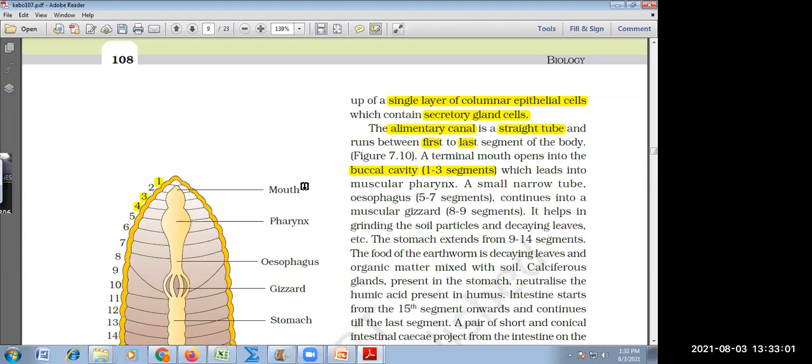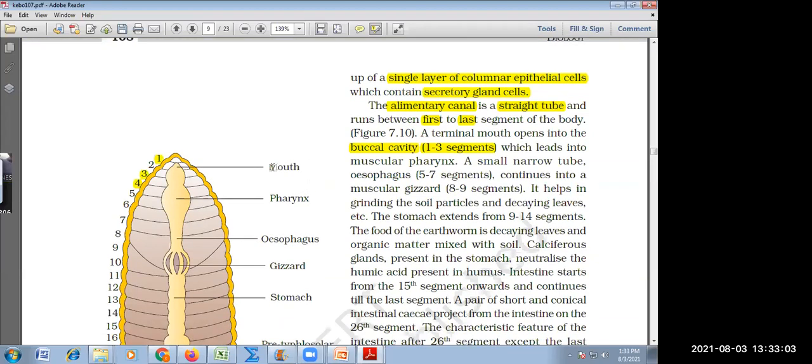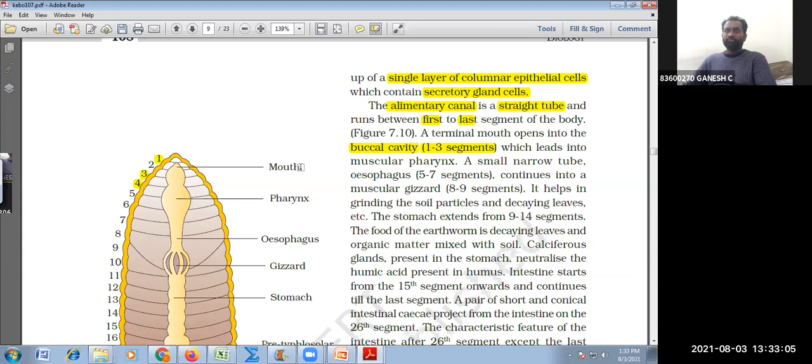If you have your NCERT textbook with you, it would be great if you take the book. Write down 1, mouth is in 1. Then write down 1, 2, 3 as the buccal cavity. Pharynx is 4. Pharynx is the fourth segment.